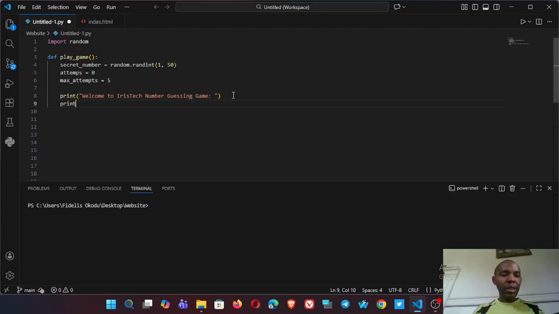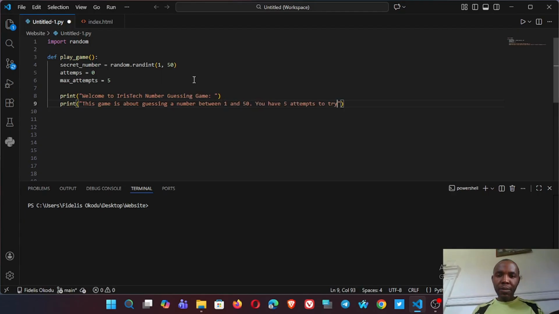Then the instruction prints: this game is about guessing a number between, we've already set the range of the number here for the secret number, so between 1 and 50. Then you have 5 tries.